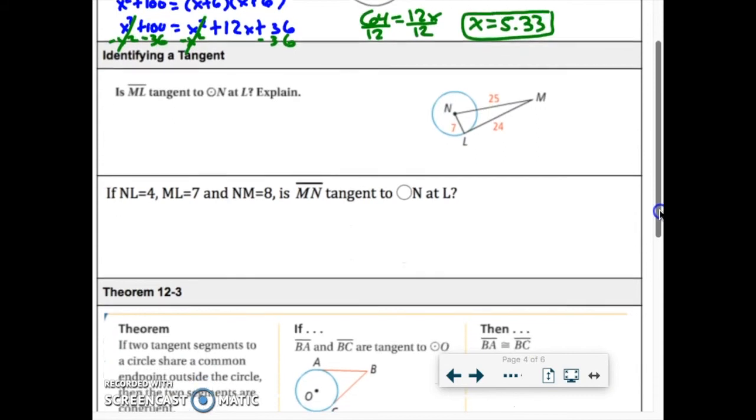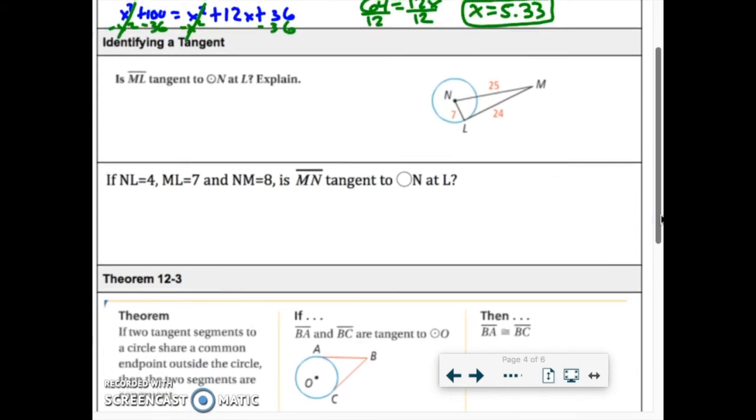All right, one other type of question you'll get with that theorem is looking at whether or not something is tangent. So this time they want to know, is ML tangent to circle N at L? So they want to know, is this a tangent line? Well, they're asking if that's a right angle right there.